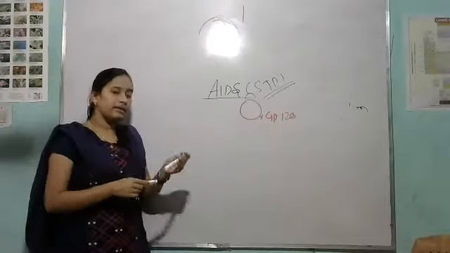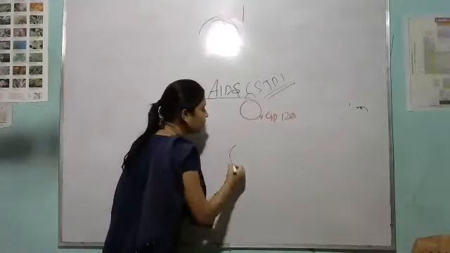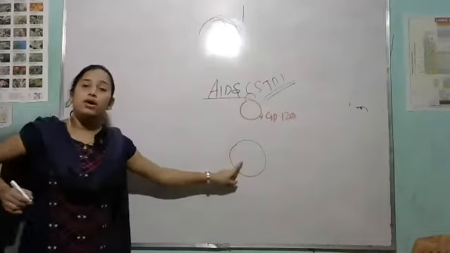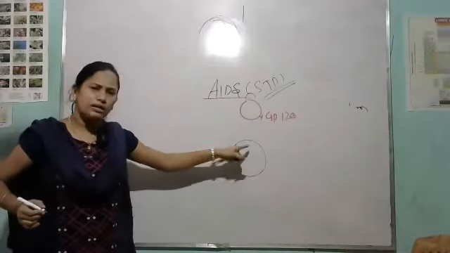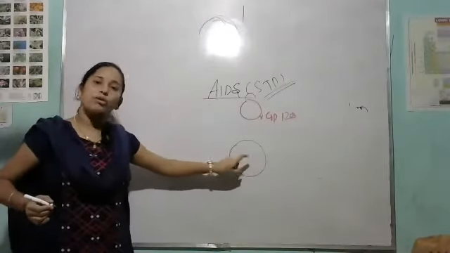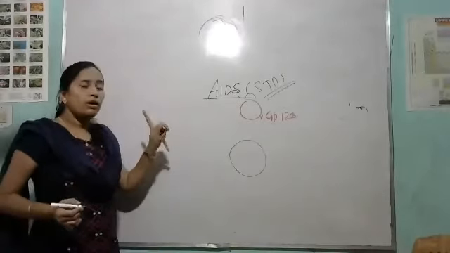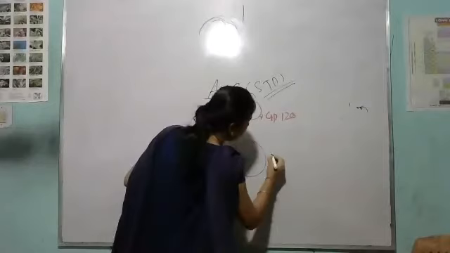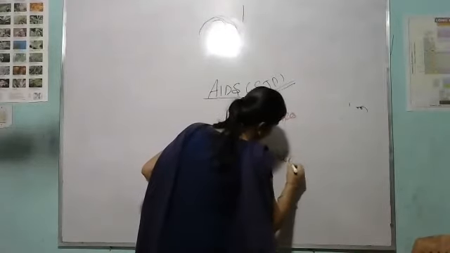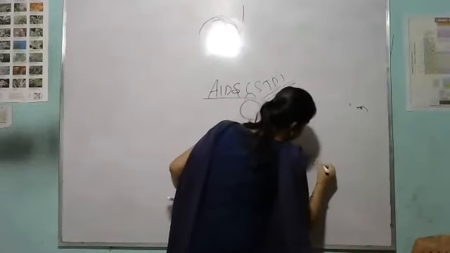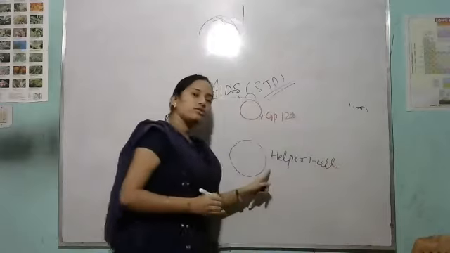Clear? And see, suppose this is the host. This is the host. Clear? Host means the one who gets infected, the one who receives it. Clear? This is the virus and this is the host. So this host has helper T cells. And what is the function of helper T cell?